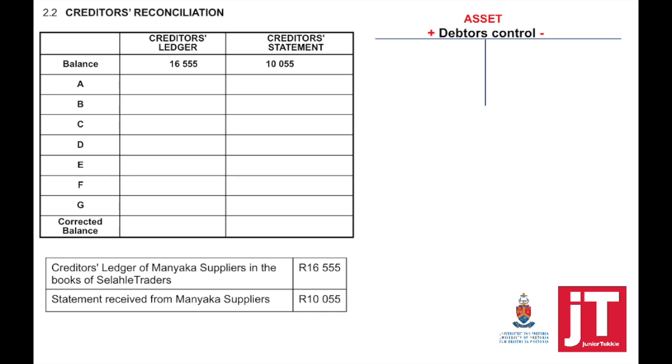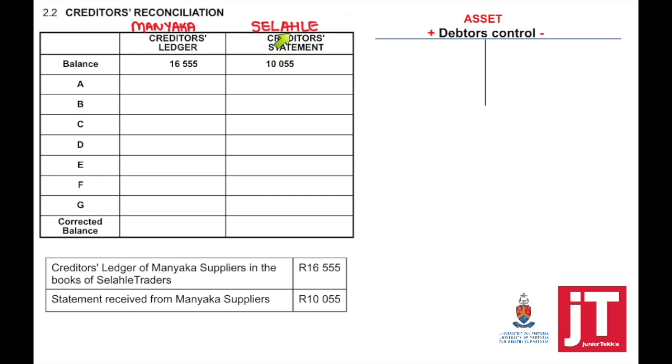So when we receive a statement from our supplier, from their perspective, we are a debtor because they are selling to us. So please remember, from their perspective, a debtor, so how would we show if goods were sold on credit, if there were returns, etc. So this is the creditor's ledger of Manyaka Suppliers.